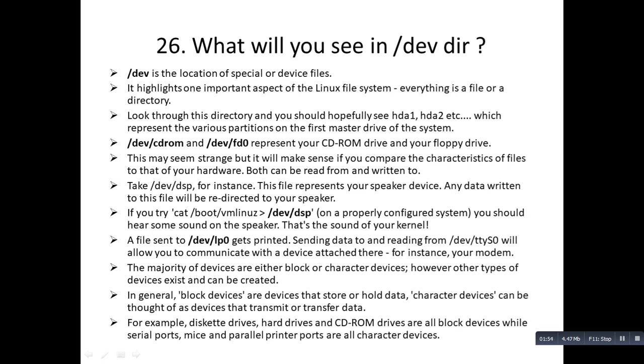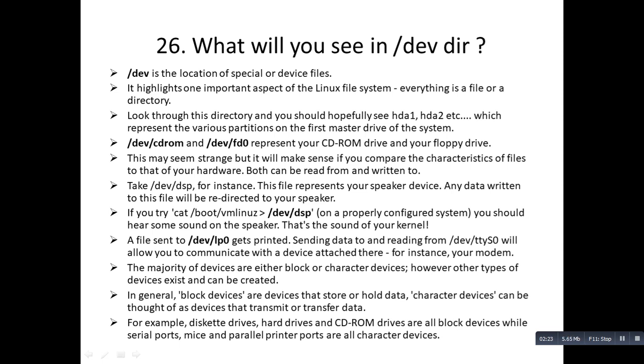Both can be read from and written to. Take /dev/dsp for instance. This file represents your speaker device. Any data written to this file will be redirected to your speaker. So if you try cat /boot/vmlinux on a properly configured system, you should hear some sound on the speaker. That's the sound of your kernel.